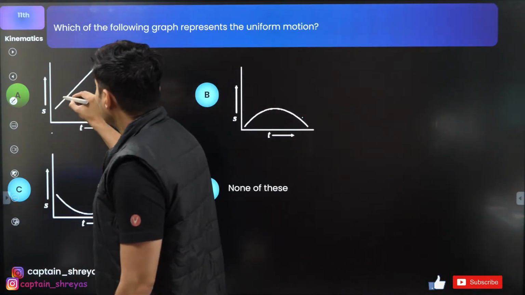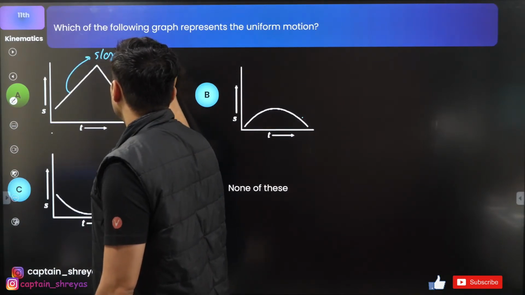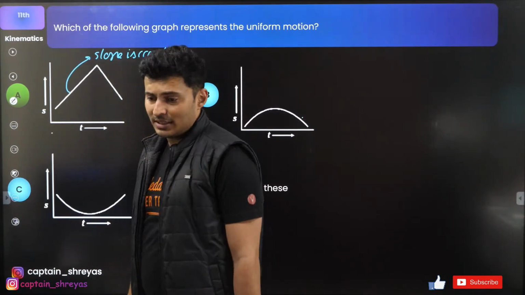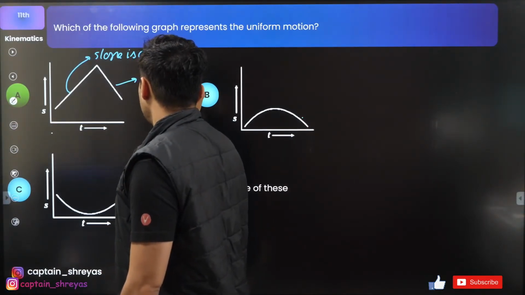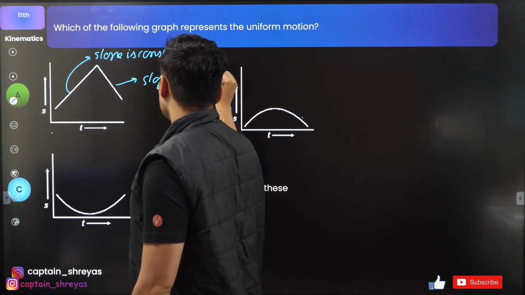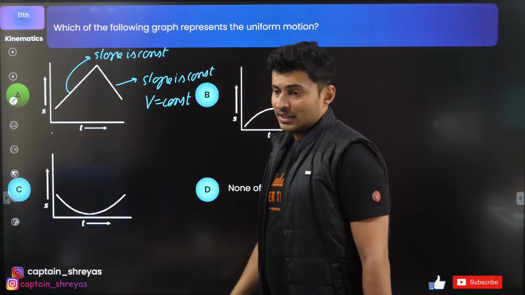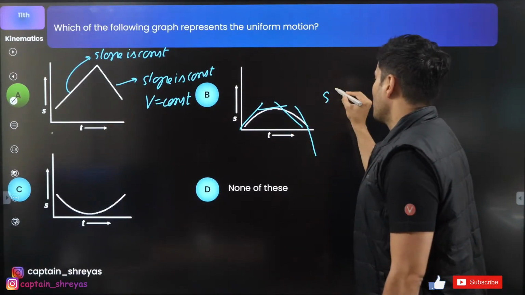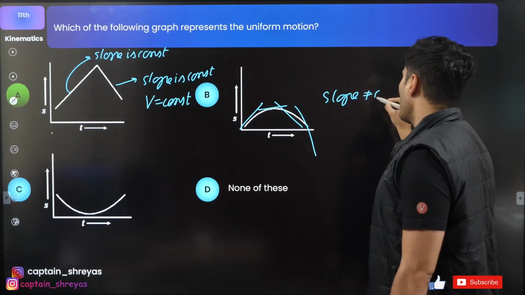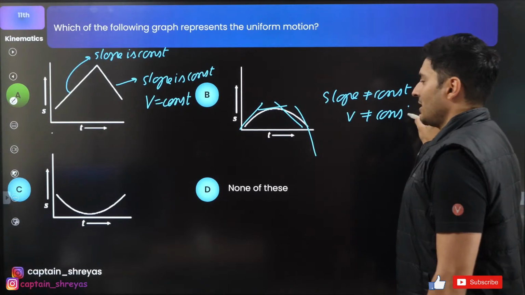Here the slope is constant. Here the slope is constant. Here also the slope is constant. That means velocity is constant. Here, the slope is changing, not constant, so velocity is not constant.